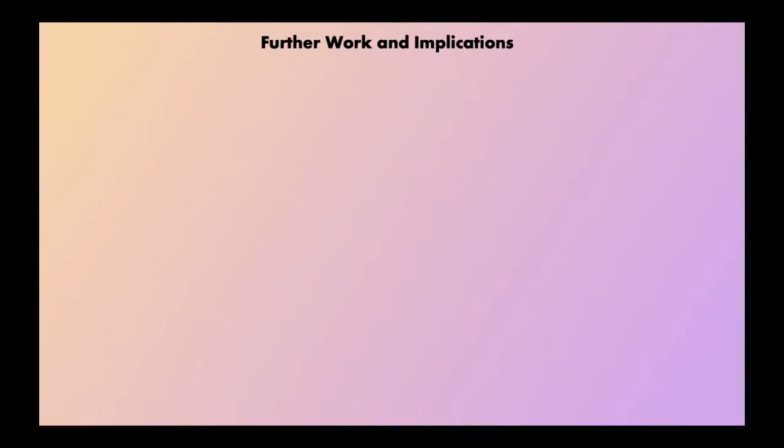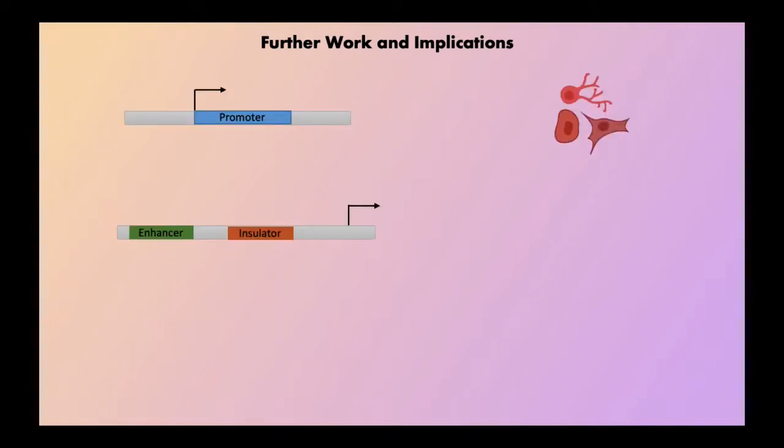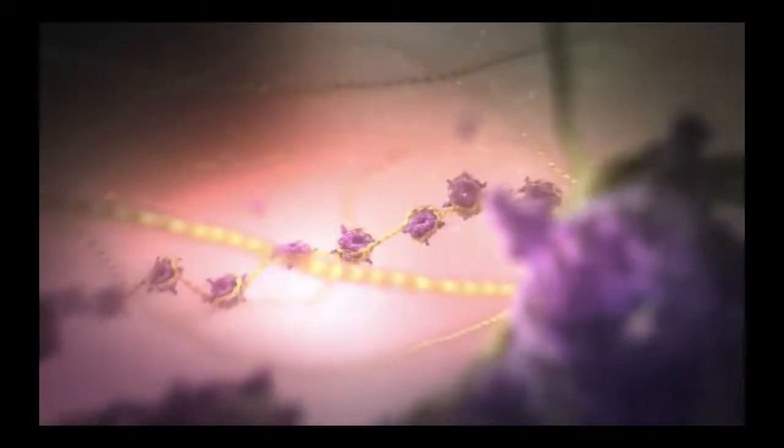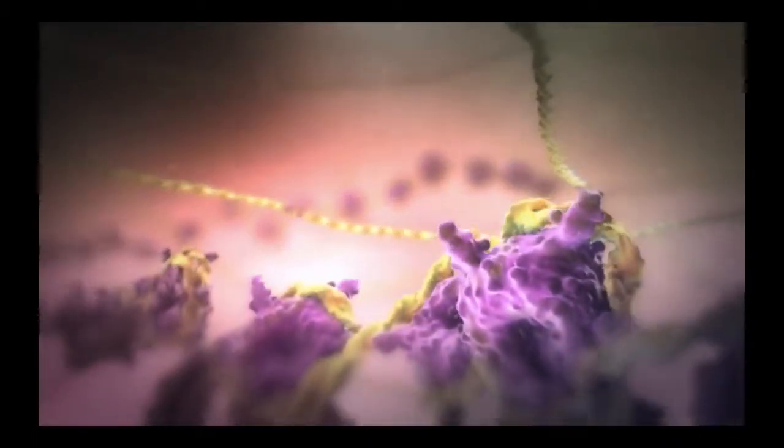Further work needs to be carried out to address the function of dCas9-HDAC3 in a broader context. It needs to be addressed whether dCas9-HDAC3 can function at other promoters and in other cell types, alter gene expression when positioned at other regulatory elements such as insulators or enhancers, and modify other histone marks besides H3K27. Lastly, it also needs to be determined by what precise mechanisms HDAC3 deacetylation leads to gene repression or activation. Nevertheless, dCas9-HDAC3 can be added to our toolbox of epigenome editing techniques.